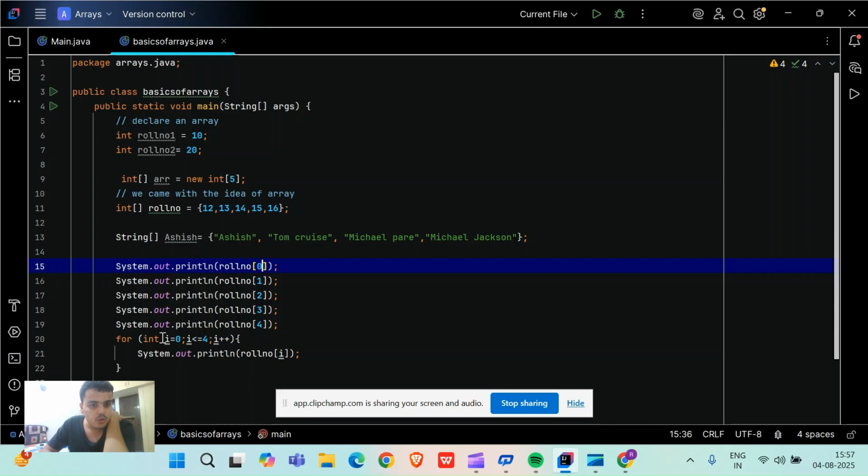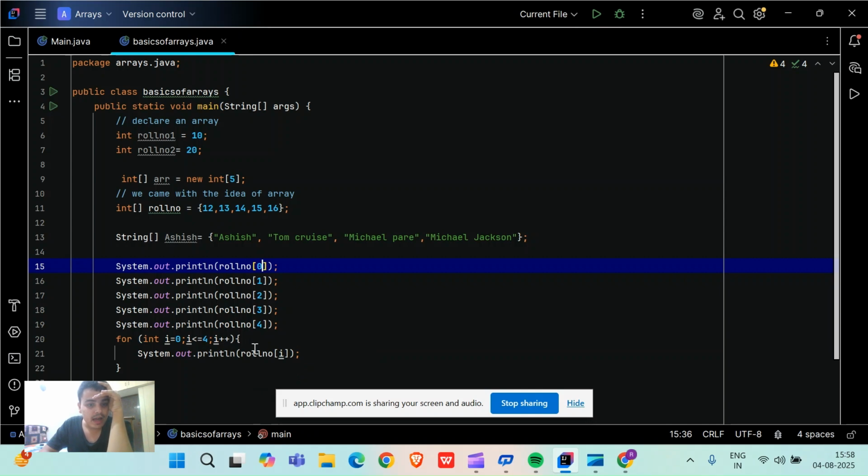int i equal to 0. From the 0 index you will start, right? 12 gets printed. Then where is it going till? i less than or equal to 4, right? Then semicolon, close. And at every stage, what am I doing? 12, 13, 14, 15, 16. Simple, right, friends? So i plus plus.